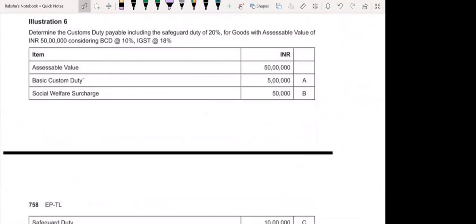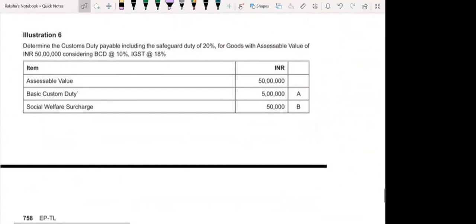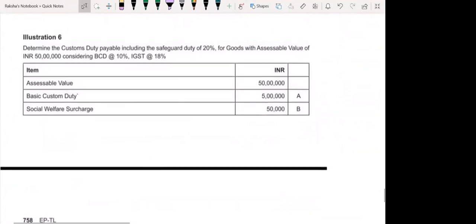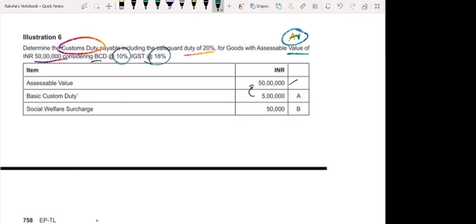Fine. Coming to the last question, I'm sure you will be able to do this, but quickly let's close it. Determine customs duty payable. So they're asking you customs duty, including safeguard duty of 20% for goods with accessible value of 50 lakhs. So direct what they've given you, accessible value. No need of freight, CIF, nothing. Right? Okay. Then considering basic custom 10%, IGST 18%. Now 50 lakhs you want. On this, your BCD is 10% of accessible value.